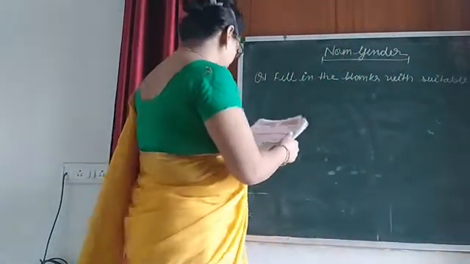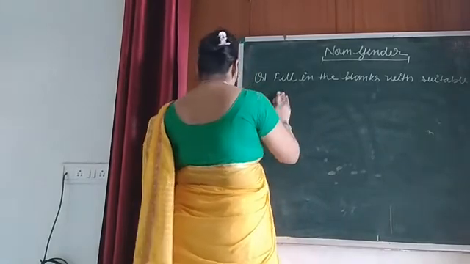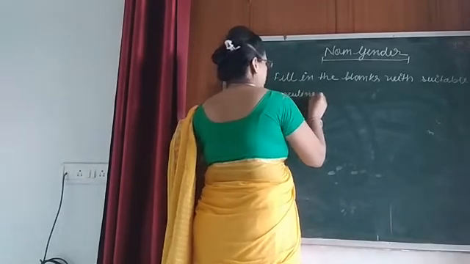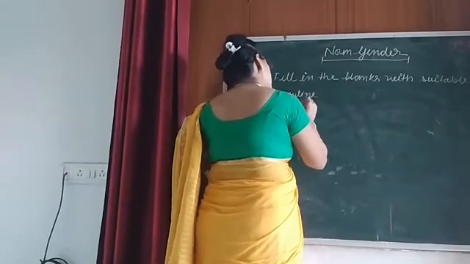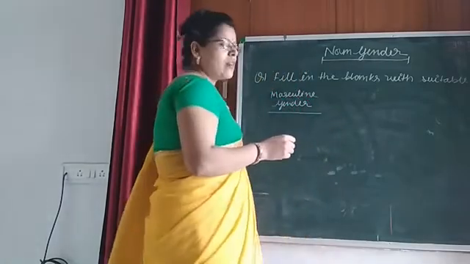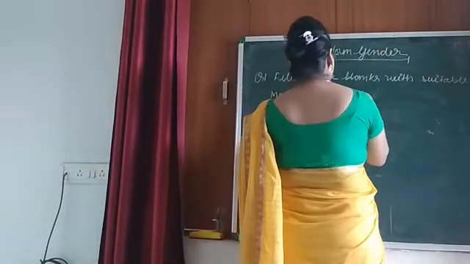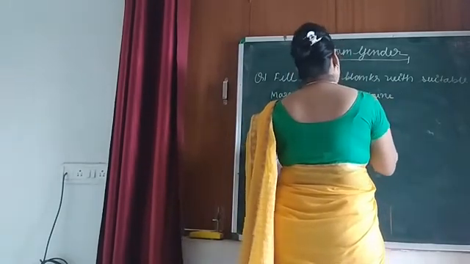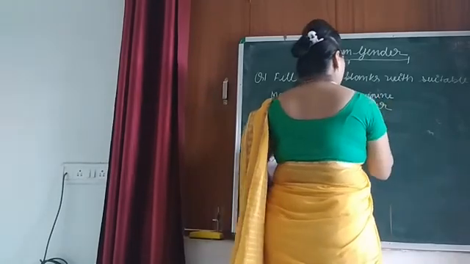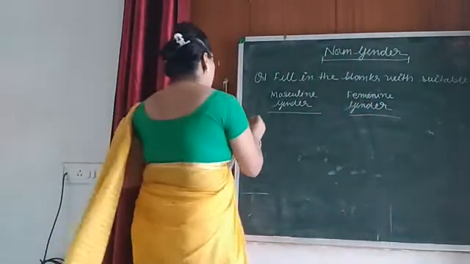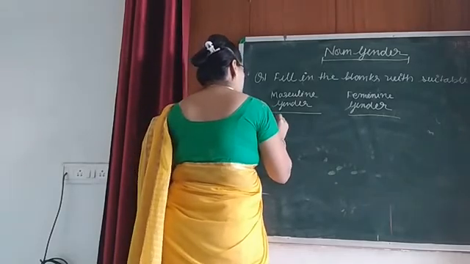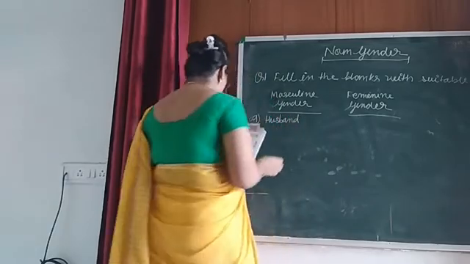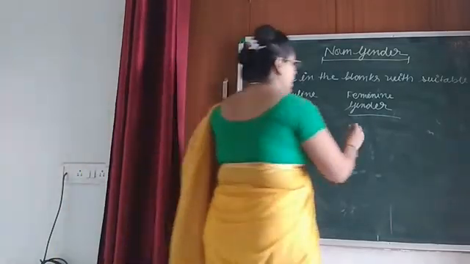First I have written here "husband." Here I will write the masculine gender, and on the right-hand side I am going to write the feminine gender. So the first question I am going to give you is "husband." You know husband? First I have written it here, then I will give one dash.